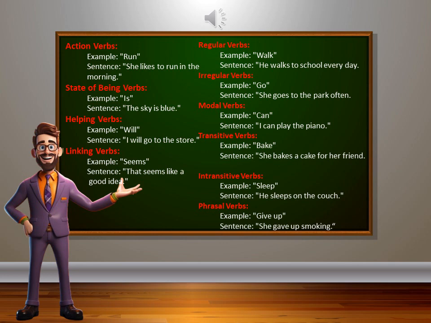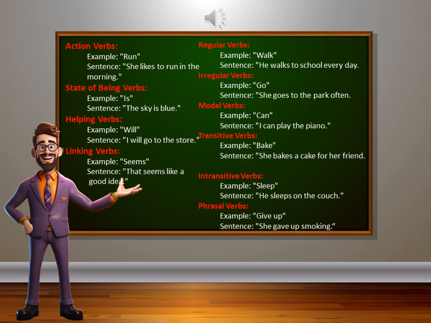Regular verbs. Example, walk. He walks to school every day. Irregular verbs. Example, go. She goes to the park often. Modal verbs. Example, can. I can play the piano. Transitive verbs. Example, bake. She bakes a cake for her friend.